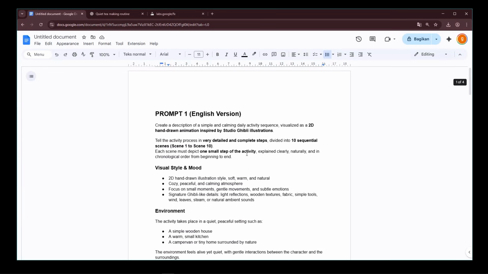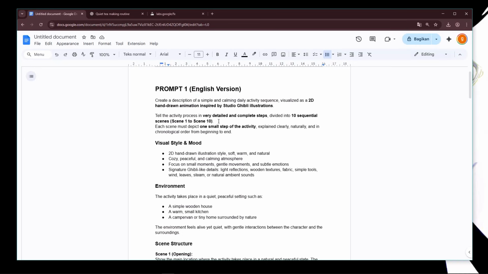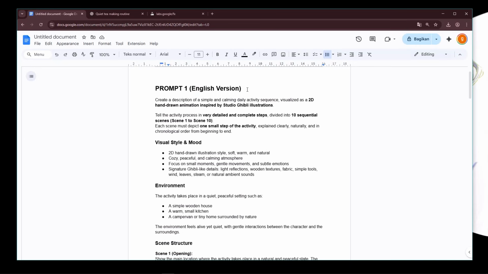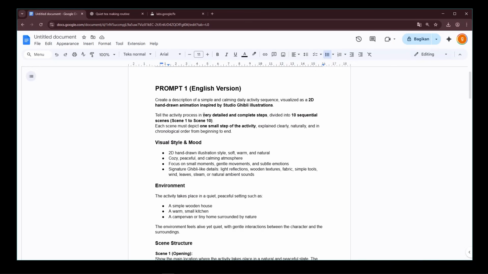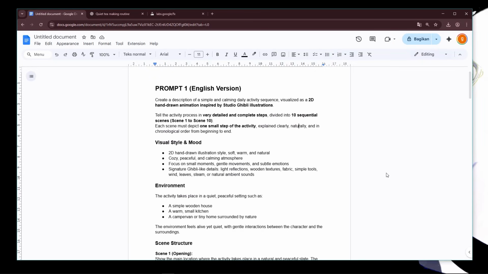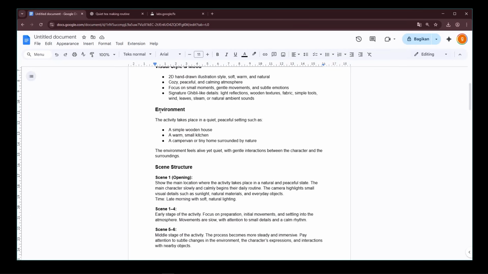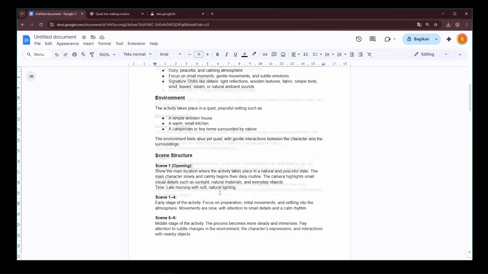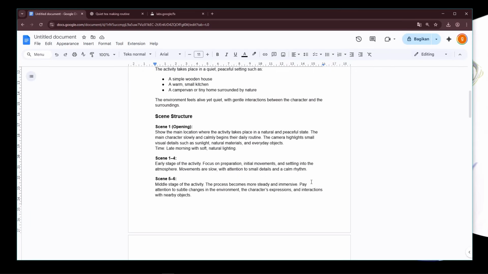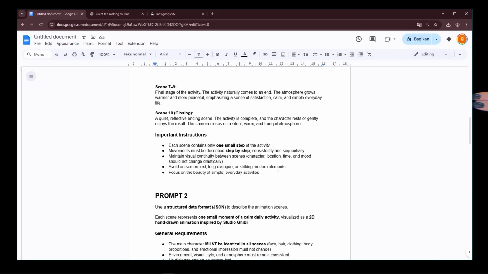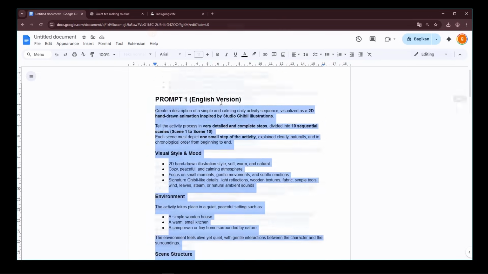For the first prompt, there are several things that you need to change. For example, here I only made 10 scenes because it's just a sample video. But if you want to make a longer video, you can make 30 to 40 scenes. So it depends on how you want to make it. Then, here you can see, there are some requirements that we ask Chat AI to create. Here we just copy from the bottom to the top.